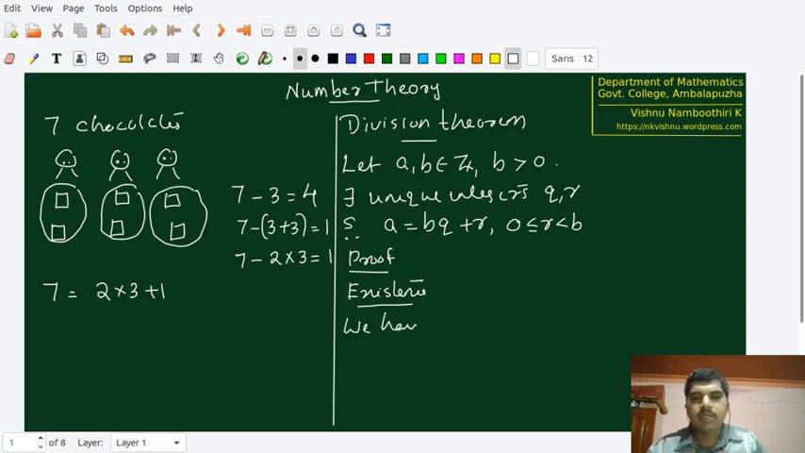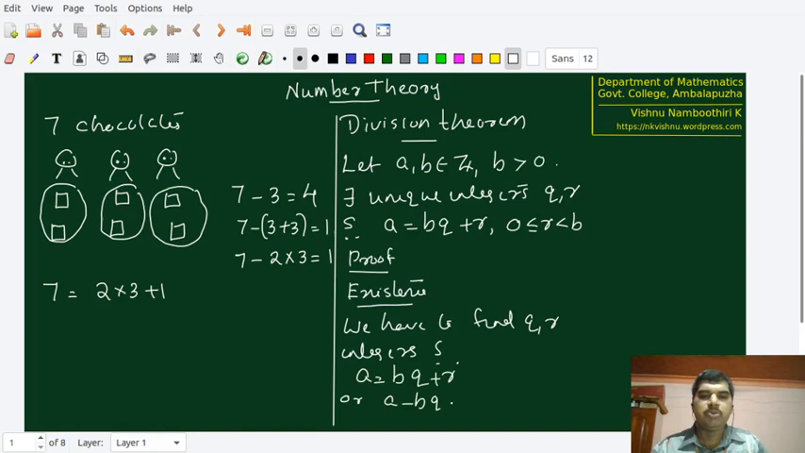We have to find Q, R integers such that A is equal to BQ plus R, or A minus BQ equals R. Okay, now we restrict ourselves to finding R, and after that we can easily find Q.